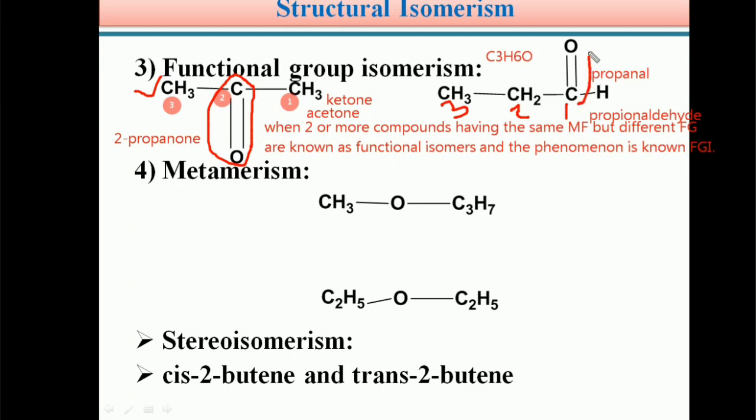In propanal or propionaldehyde, the functional group is the aldehyde functional group, that is CHO. We know very well that CHO is the aldehyde functional group. CH3COCH3 has the ketone functional group. So these two isomers have the same molecular formula C3H6O but differ in their functional groups. The first example is a ketone and the second one is an aldehyde. The next structural isomerism is metamerism.